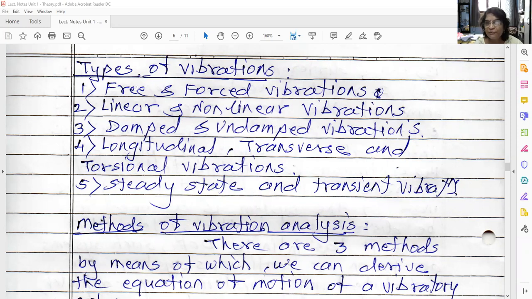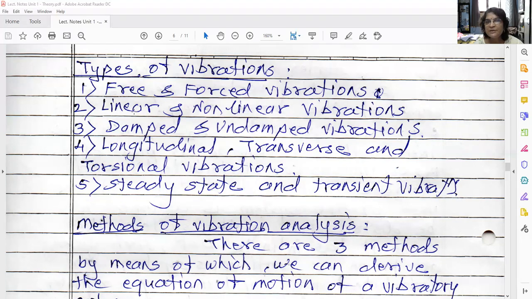If no external force is acting on the system and vibrations are taking place, that is a free vibration. And if external force is acting on the system, because of that vibrations are taking place, that is a forced vibration. Second category is linear and non-linear vibrations. You know that there are three elements of any vibratory system: mass, spring and damper. So if mass, spring and damper behave linearly with each other, that is known as a linear vibration. And if there is a non-linear relationship between these three elements, that is a non-linear vibration.